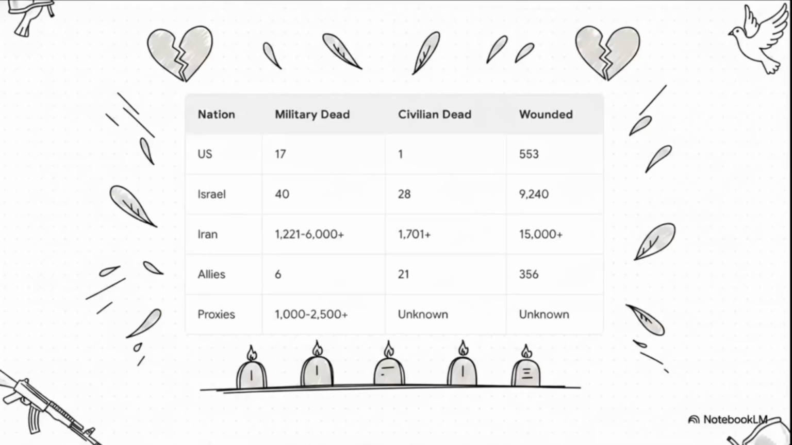The human toll from all of this chaos was just devastating. We're looking at 17 U.S. military fatalities, 40 Israeli soldiers, and absolutely staggering numbers out of Iran, where estimates range from 1,200 to over 6,000 military deaths, plus thousands more civilian casualties. Hezbollah and other proxy groups also took massive hits, with losses in the thousands. It's crucial to remember that behind every single one of those numbers is a profound human tragedy that has totally shattered communities across West Asia.